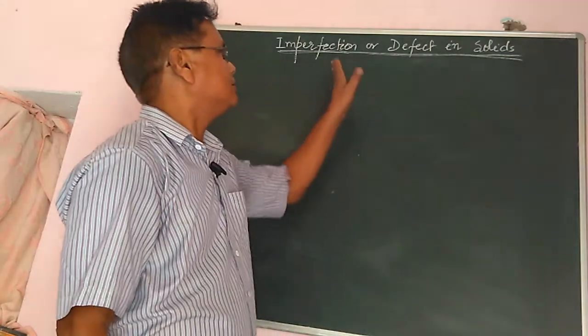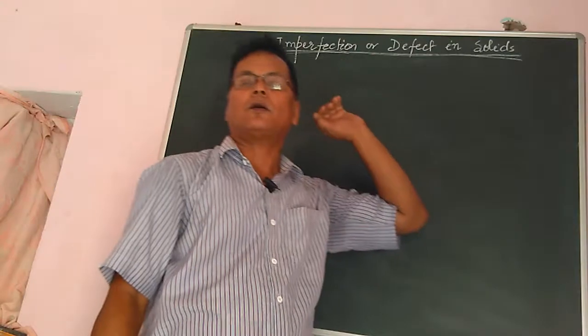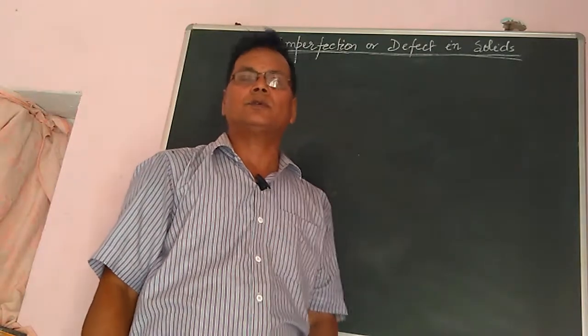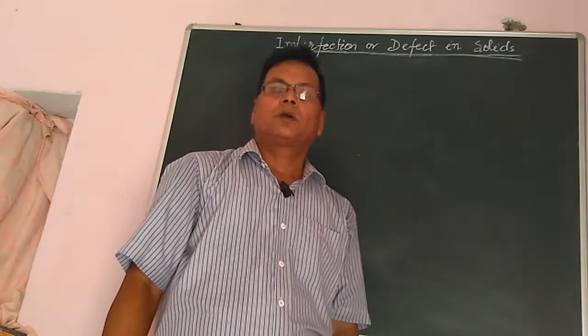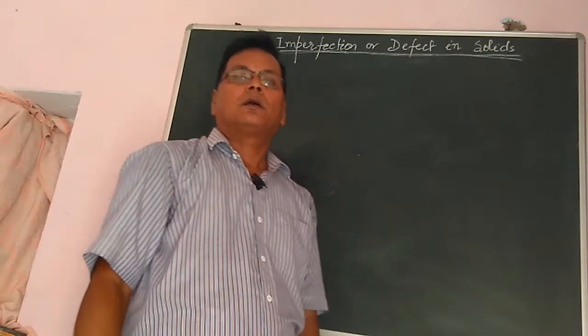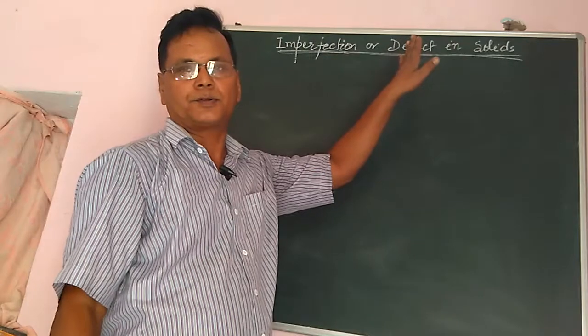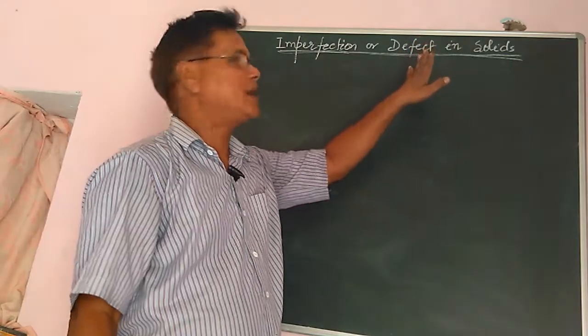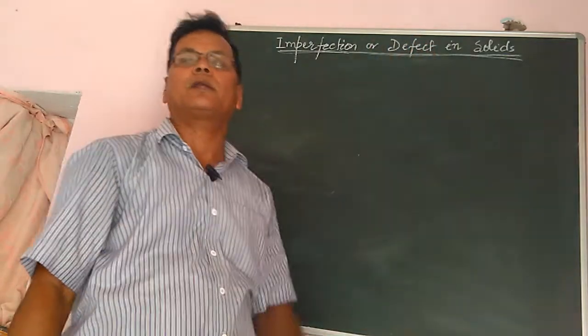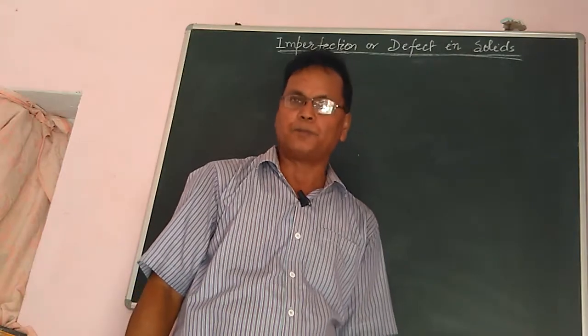Hello friends, today my video is on imperfection or defects in solids. Actually, what do you mean by imperfection or defect? Defect means there is some irregularity in the arrangement of the particles.